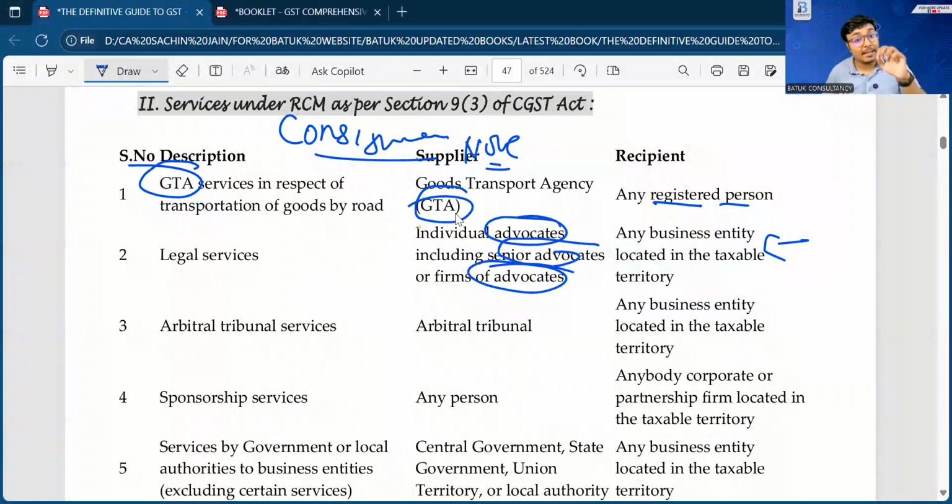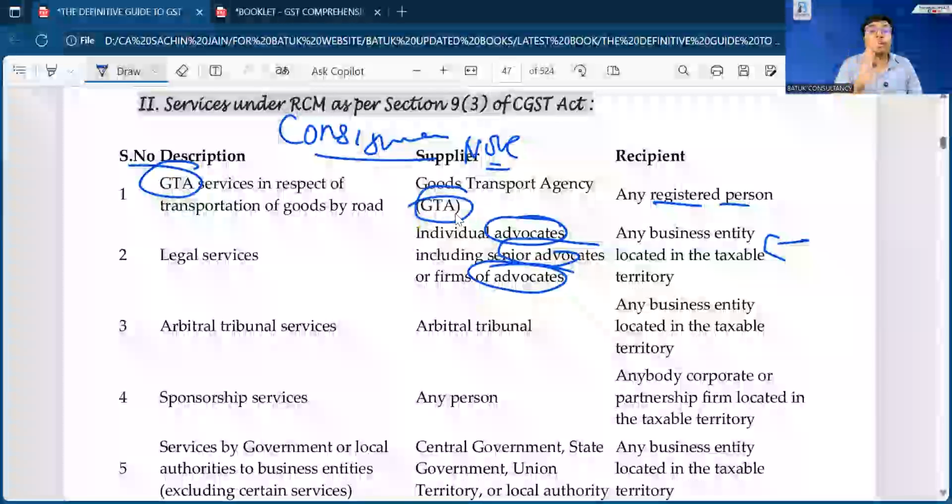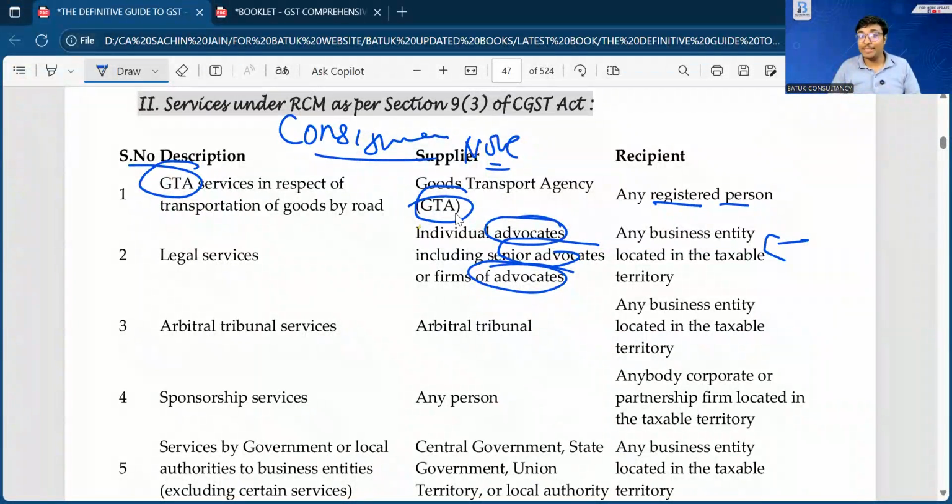Advocacy services. And suppose if any advocate is going to provide the services related to return filing, in that case whether RCM is applicable? No, not at all. Because this particular RCM is applicable only in case of legal services or advisory, not in case of written filing, not in case of accounting. Because multiple advocates are there, they are providing the services related to accounting, related to written filing. At that time, what we are doing, we book it as a legal expenditure. So we don't go for that. We just need to use the term accounting expenditure, written filing expenditure.